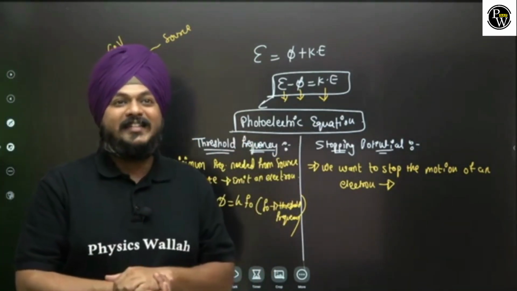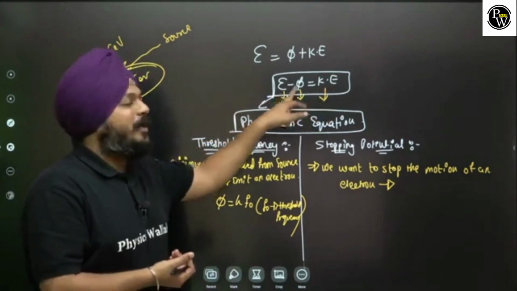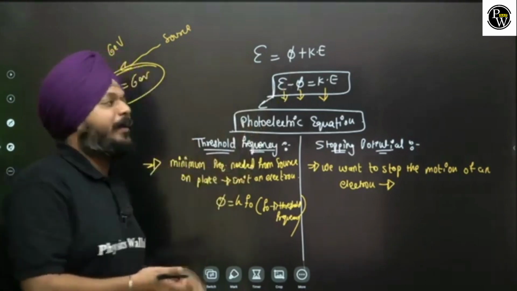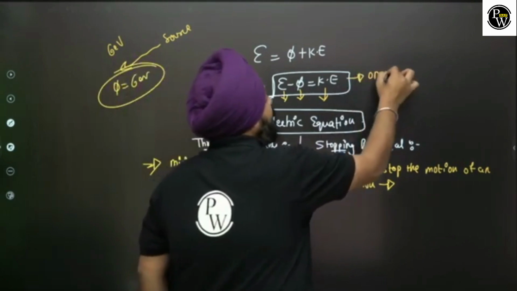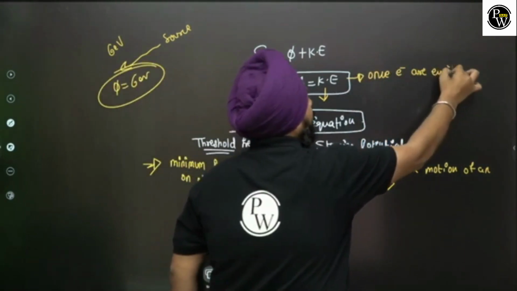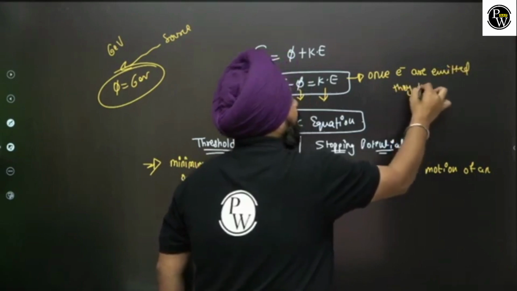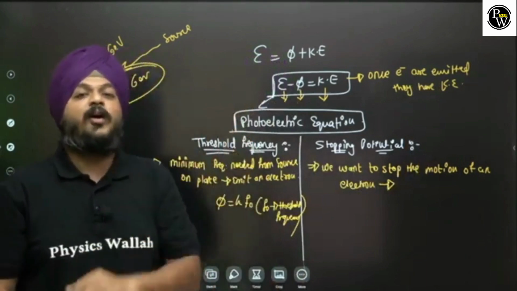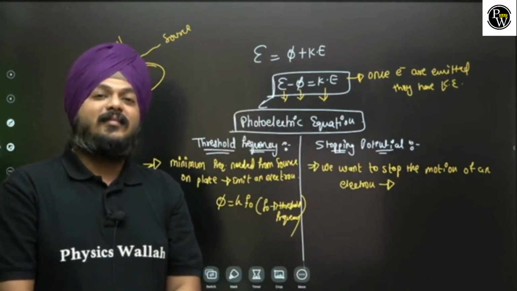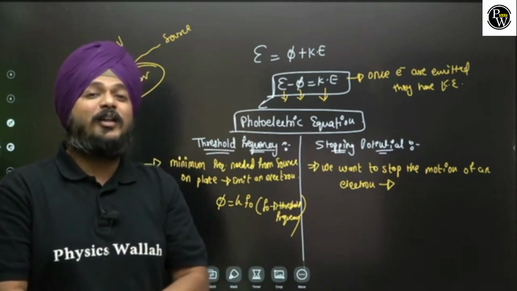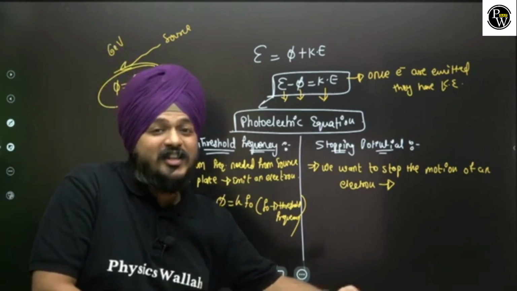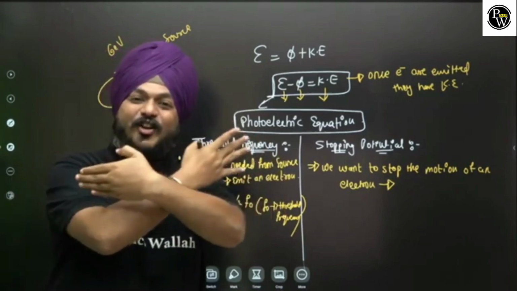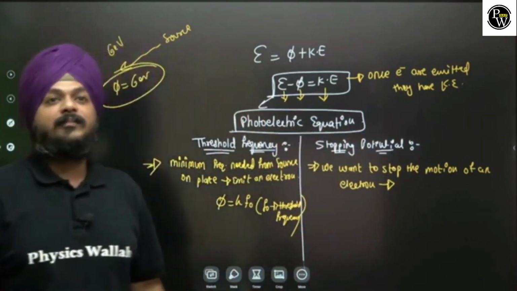gain some kinetic energy. This we have discussed: kinetic energy is equal to E minus phi, the energy incident minus work function. So once electrons are emitted, they have kinetic energy. To stop them, we have to do work. Now how are we going to do the work? A negative potential is applied from the battery that will work against the kinetic energy of the electron and will stop them.